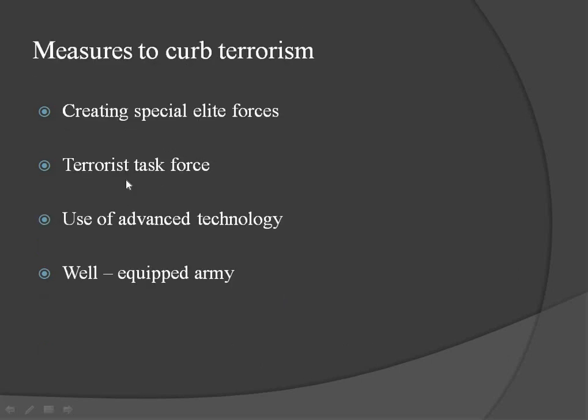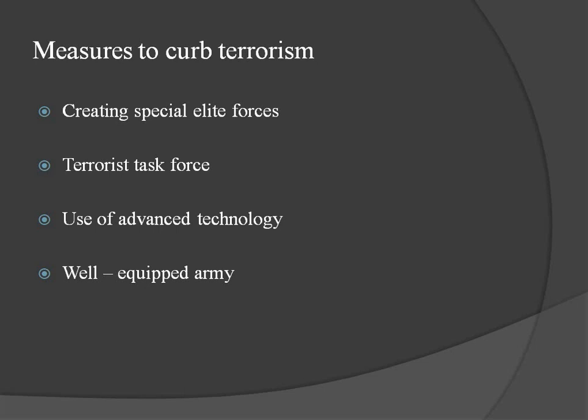Can we solve this? What are the measures to curb terrorism? Creating a special allied force and a terrorist task force, and the use of advanced technology and a well-equipped army.